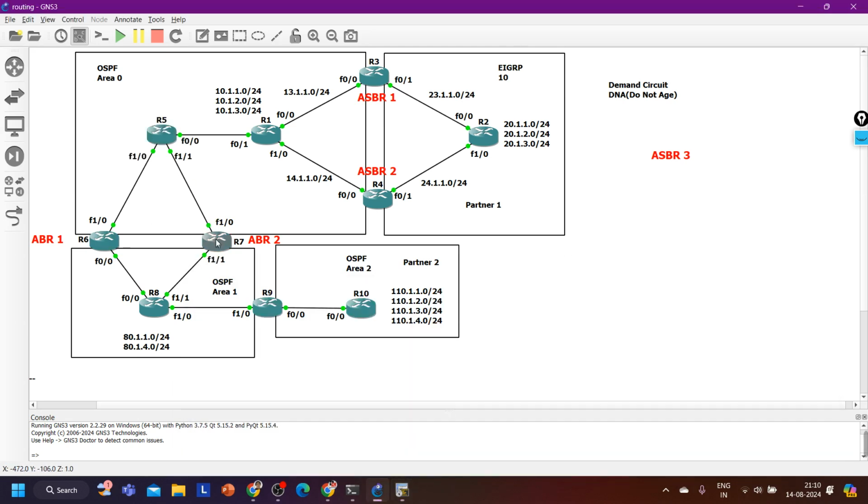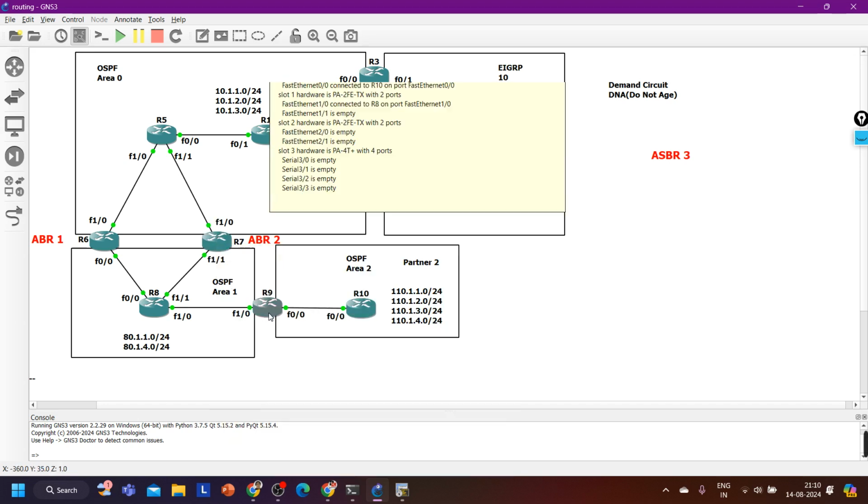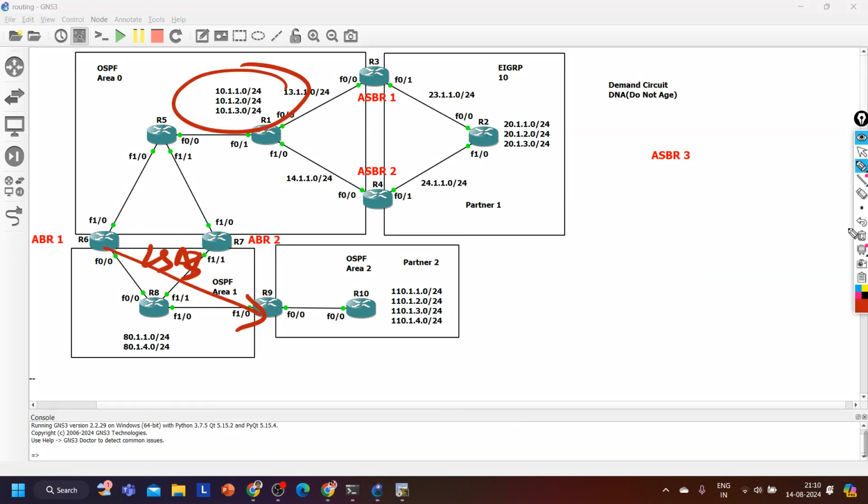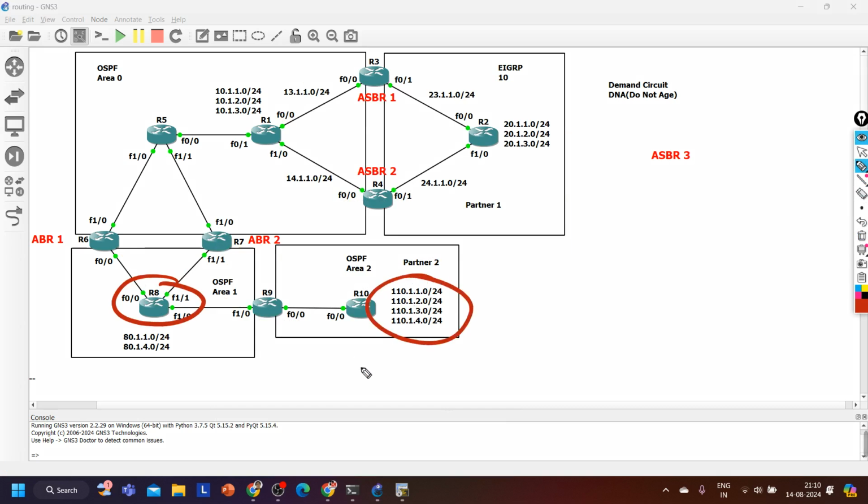In the same way, you can create a virtual link between router 7 and router number 9 as well. Now my question is, will router 8 have these prefixes, guys? Because in this scenario, here is the virtual link.